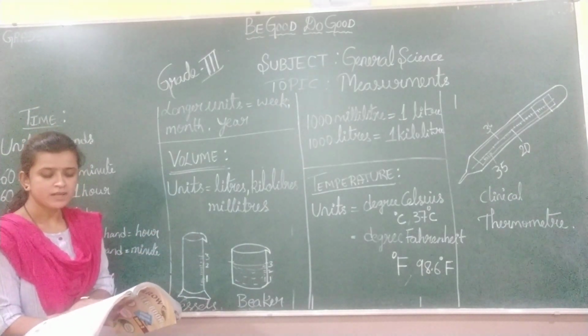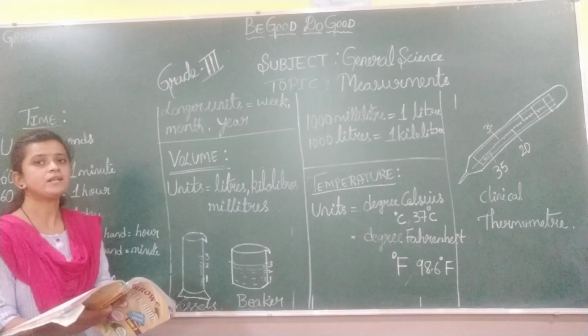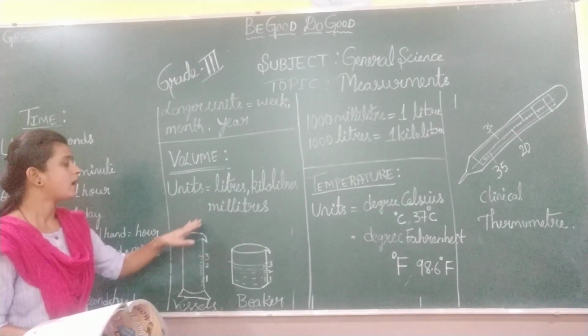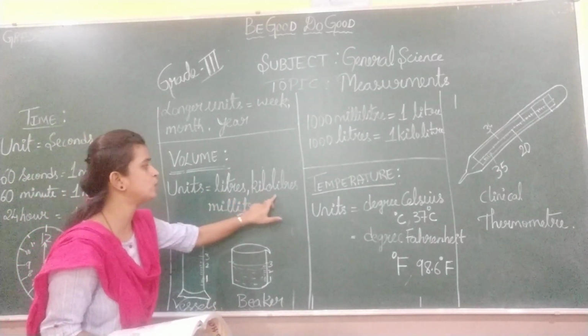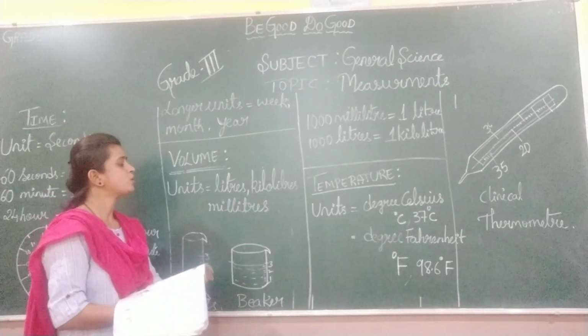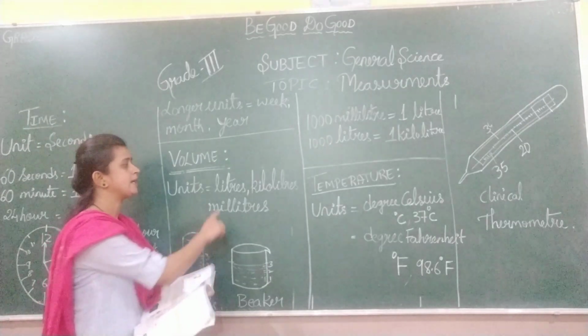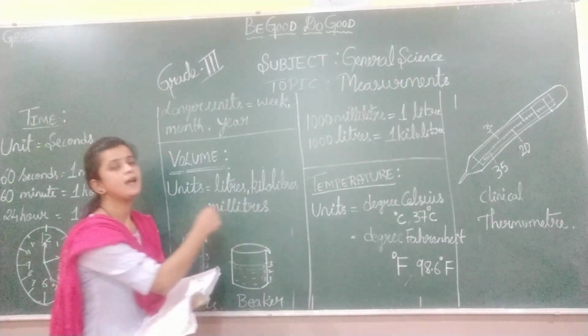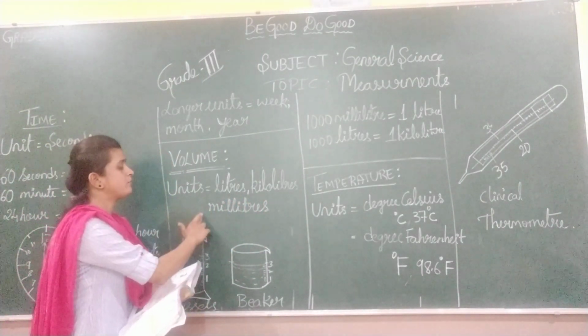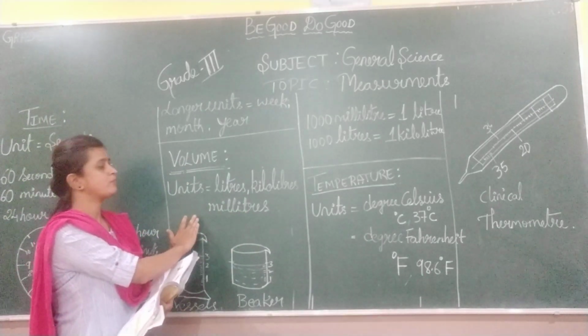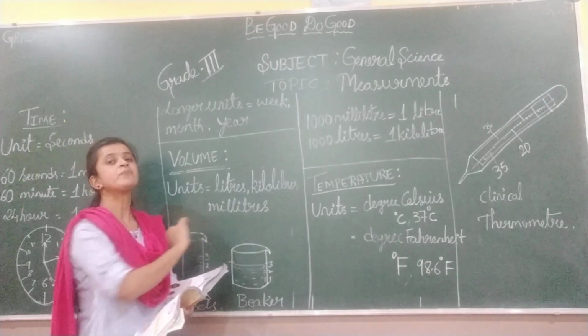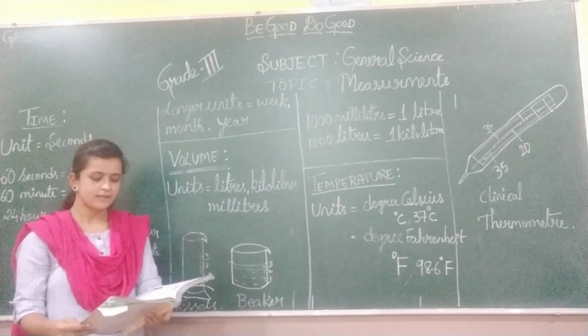So large volumes are measured in liters and kiloliters, and we will measure the smaller volume in milliliters, children, isn't it?